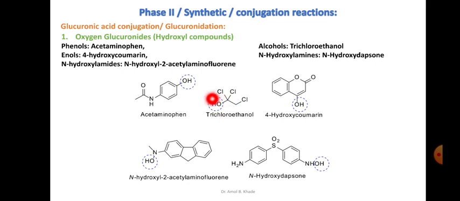You can see the hydroxyl functionality here. Then we have the enols, that is 4-hydroxycoumarin. Then we have the N-hydroxyl amides, for example N-hydroxy-2-acetylaminofluorene. This structure has the hydroxyl functionality. And N-hydroxylamines, for example N-hydroxydapsone. All these structures can easily form oxygen glucuronides due to easy availability of D-glucuronic acid.